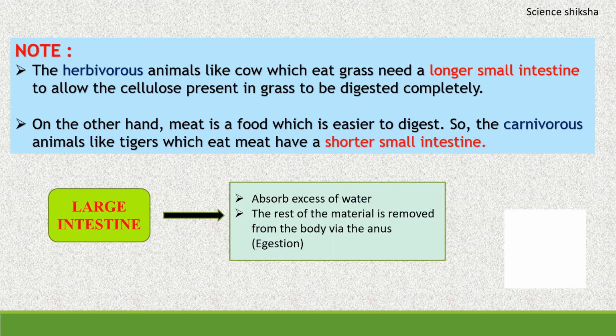And the last part is egestion. A part of the food which we eat cannot be digested by our body. So undigested food cannot be absorbed in the small intestine. It goes into the wider tube that is called the large intestine. The walls of the large intestine absorb most of the excess water, so that the food becomes almost solid. The last part of the large intestine, called the rectum, stores this undigested food for some time. And when we go to the toilet, this undigested food is passed out from our body through the anus.